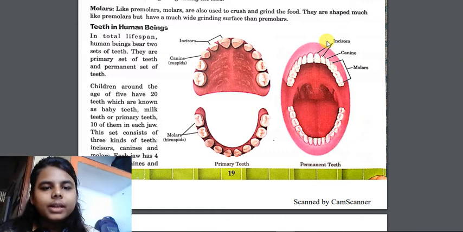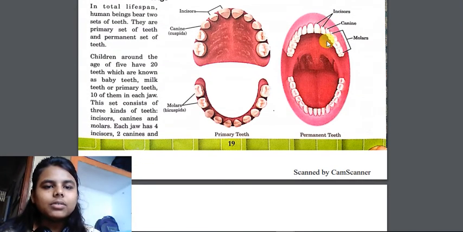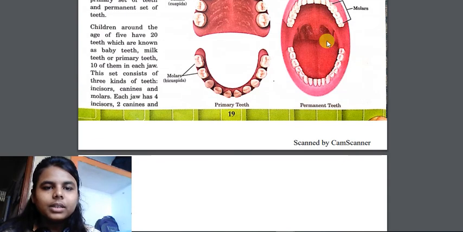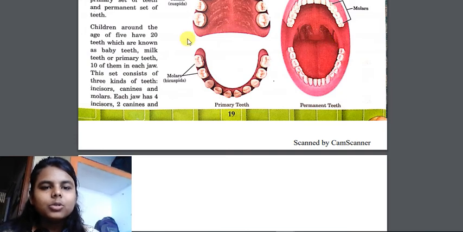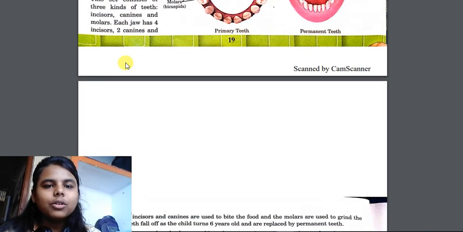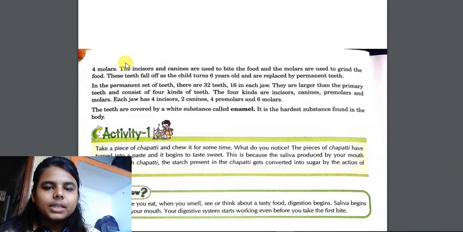So in total lifespan, human beings bear two sets of teeth. The first set of teeth is known as primary and the other one is the permanent set of teeth. The primary set of teeth is found in children around the age of 5. In the primary set, there are only 20 teeth, which are also known as baby teeth, milk teeth or primary teeth. 10 are present in each jaw, 4 incisor, 2 canine and 4 molars. Premolars are not present there.